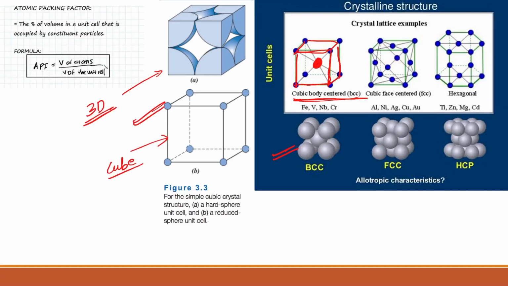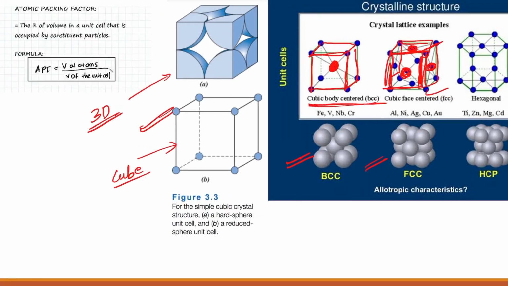And in the face centered cubic, consider this cube, basically at every face there will be an atom. At every face there will be one atom, at this face also one atom, right? So that's why it is considered as face centered cubic structure, right? Similarly, hexagonal structure.